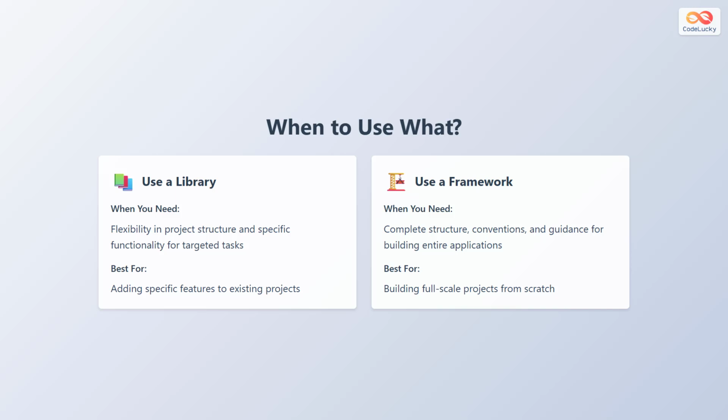Use a library when you need flexibility in your project structure and when you require specific functionality for targeted tasks. Libraries are best for adding specific features to existing projects or when you want to maintain control over your application architecture. Use a framework when you need complete structure, conventions, and guidance for building entire applications. Frameworks are best for building full-scale projects from scratch, especially when you want consistency and rapid development. Choose based on your project requirements and the level of control versus convenience you prefer.